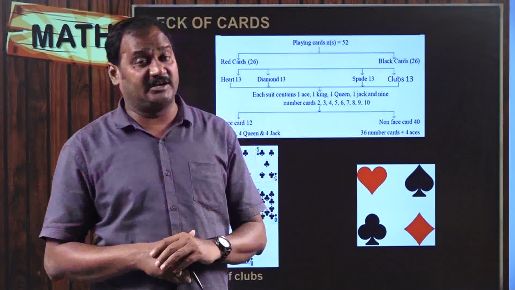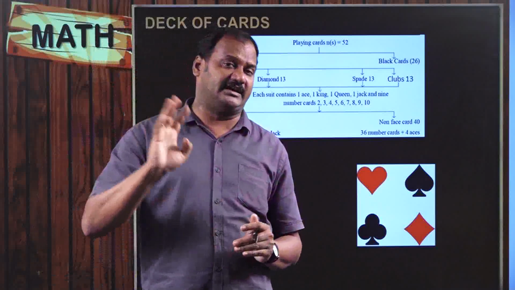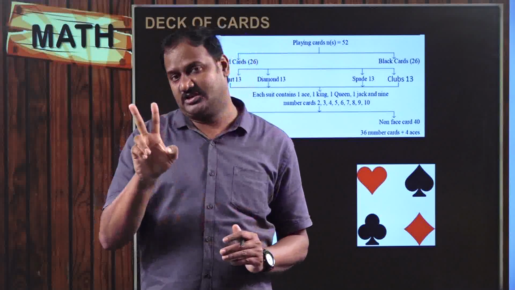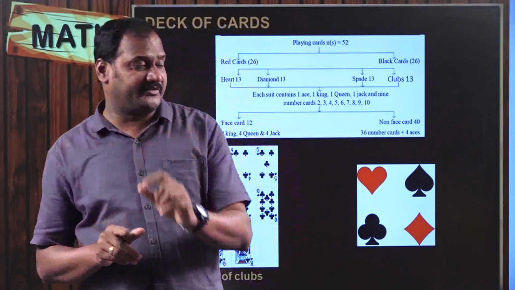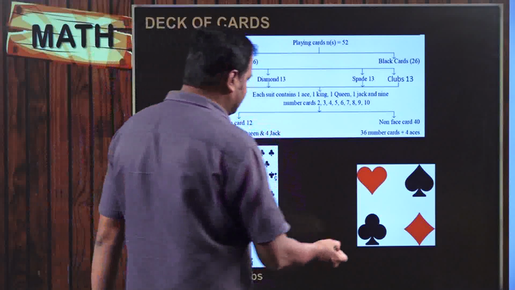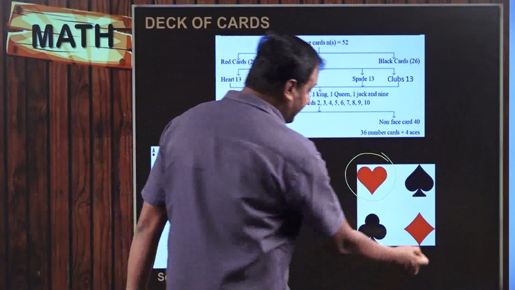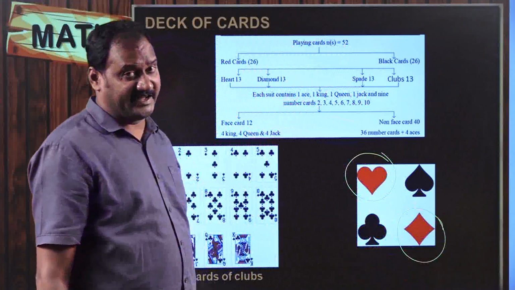So there are totally 52 cards. These 52 cards are divided into 2 colors, reds and blacks. The 2 colors are again divided into two different symbols each. One is hearts and one is diamonds.